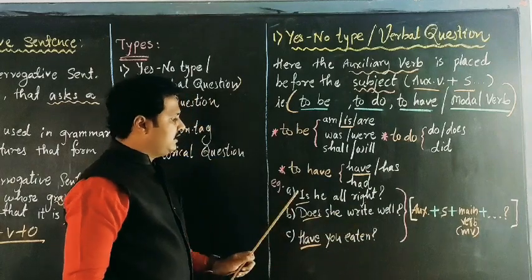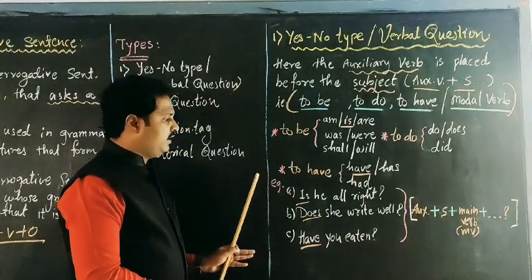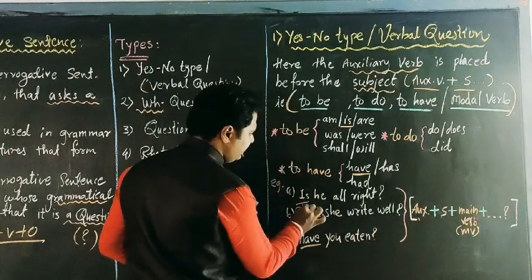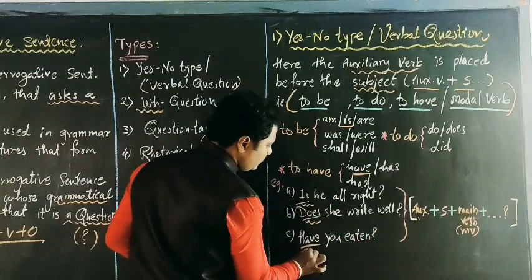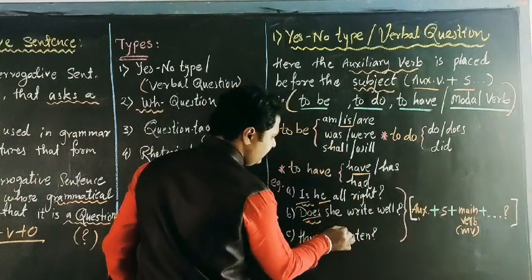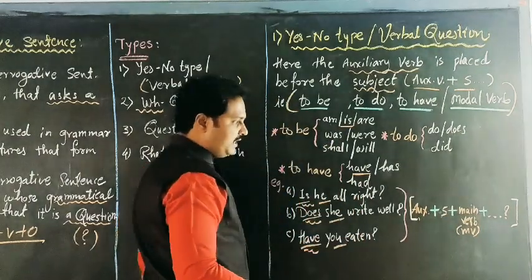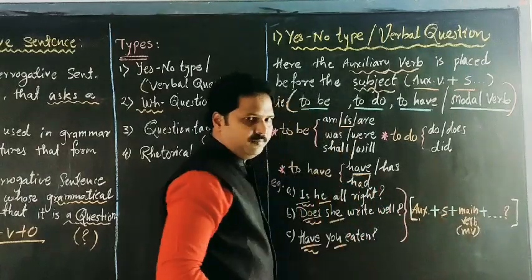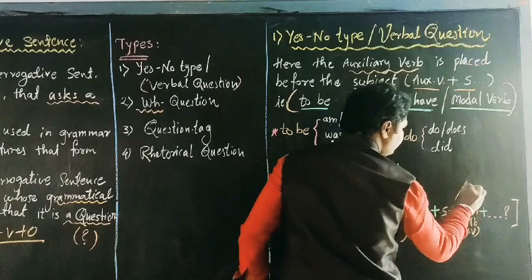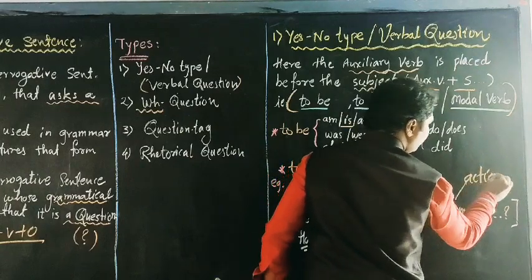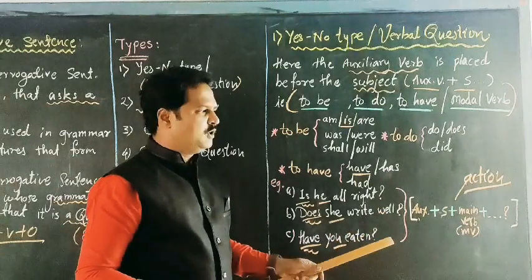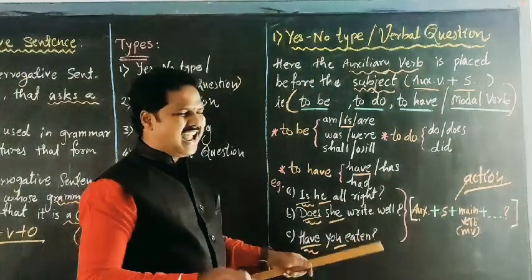Have you eaten? If you see this question carefully, you will find the structure: the auxiliary verb is here, plus the subject, here he, she, you. Then the main verb. What is the main verb? It shows an action: to write, to swim, to act, anything else.